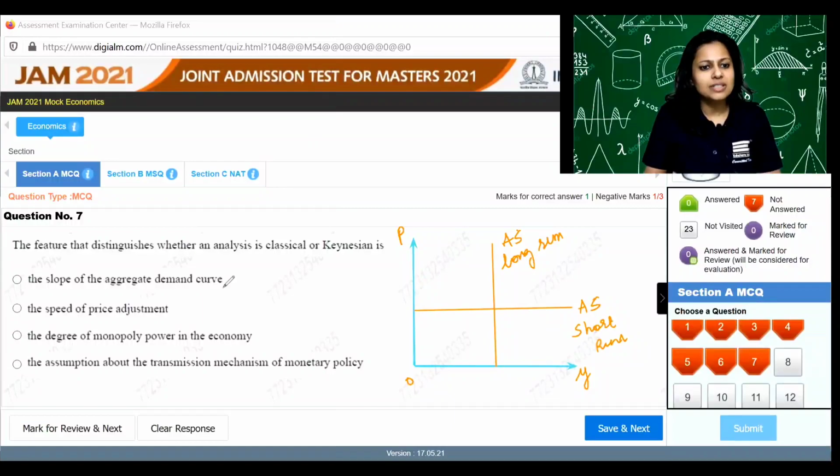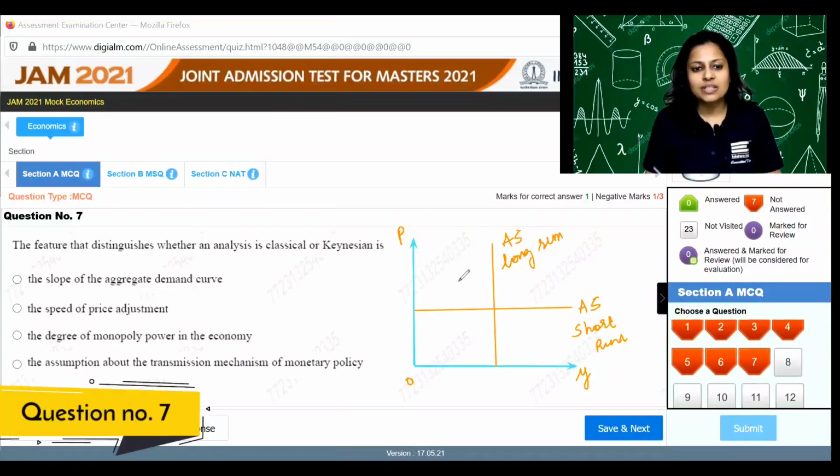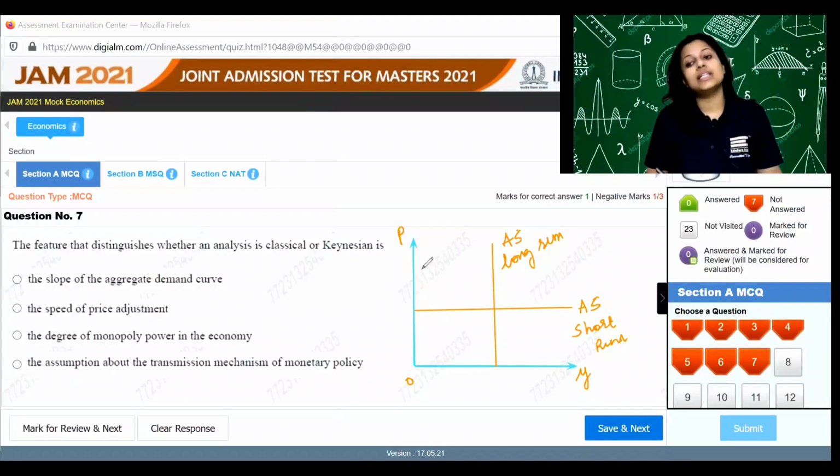Question number 7. A feature that distinguishes whether an analysis is classical or Keynesian. Now the difference is that classical analysis assumes that output is fixed at the full employment level. So the aggregate supply curve is vertical and prices are flexible. The long run output is fixed because of full utilization of factors.